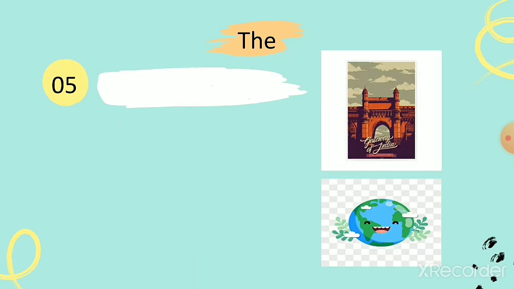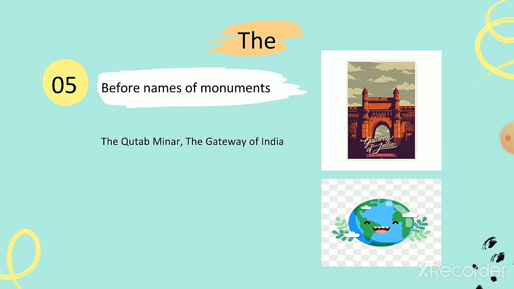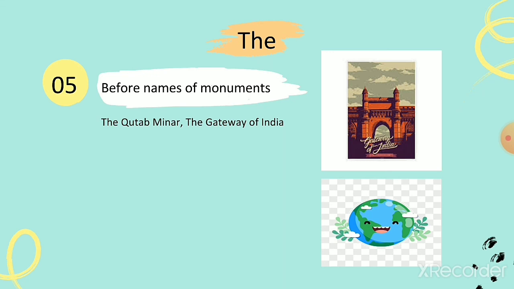Now number 5, before names of monuments. Kids, monuments means the ancient buildings that are very special, that have history. For example, the Qutub Minar, the Gateway of India. Qutub Minar and Gateway of India are names of monuments. So we will use the before names of monuments.